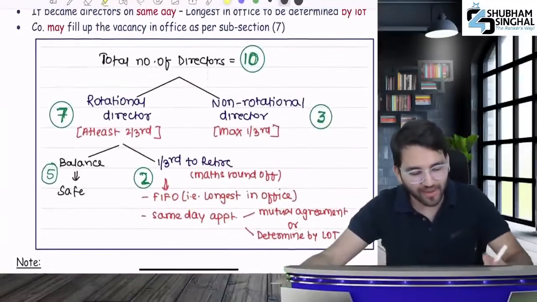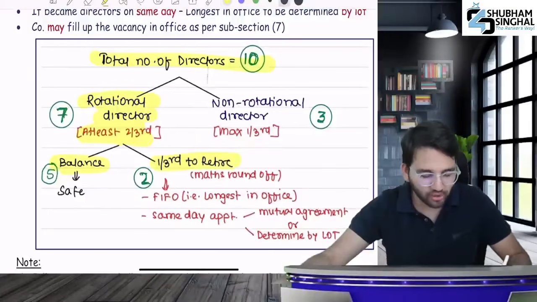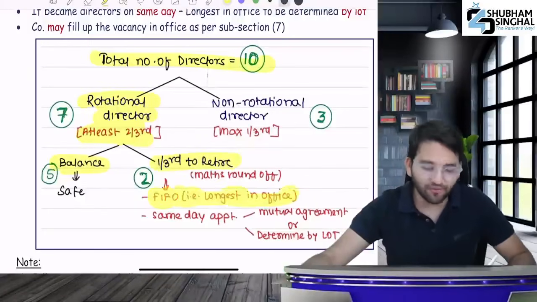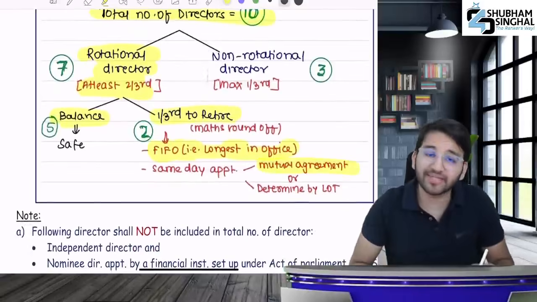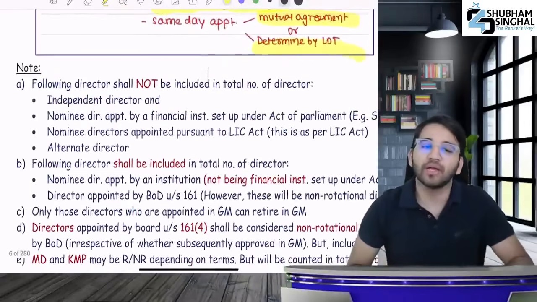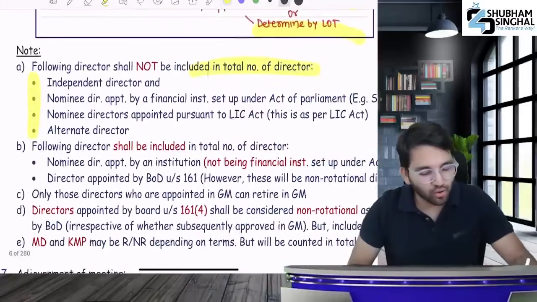This time I added special notes. Total number of directors, rotational 1/3. Which 1/3 will retire? How will they retire? On a FIFO basis, longest in the office. If appointment is on the same day, you will determine it by mutual agreement or by lottery. Total number of directors, meaning the limit of 10. In that you will not include 4 people.